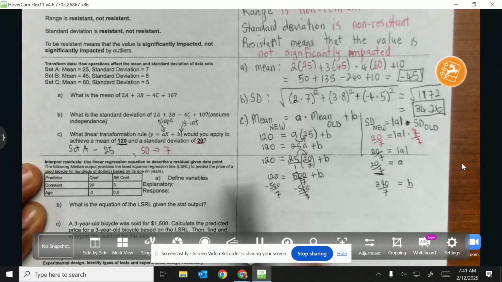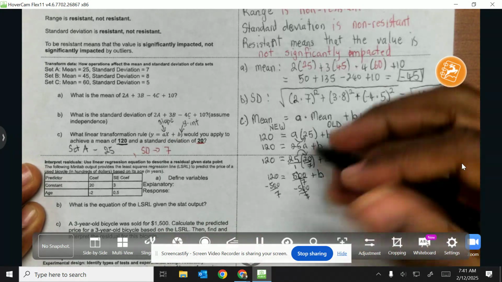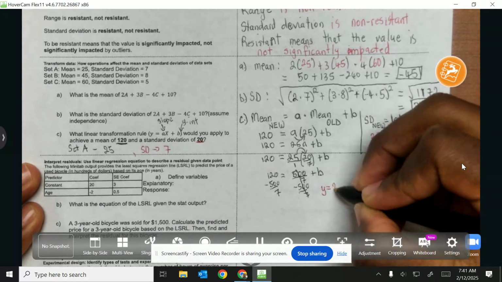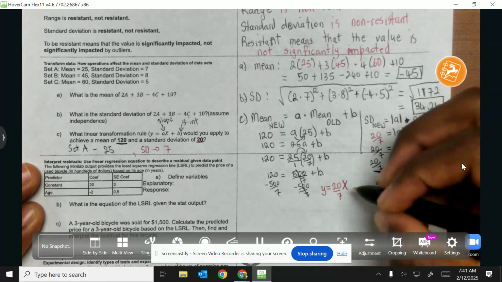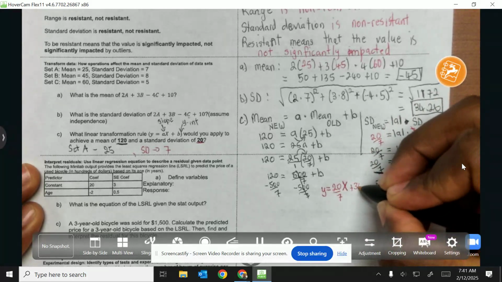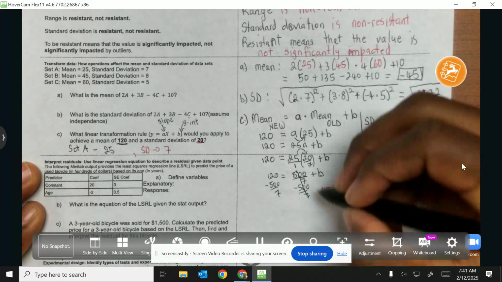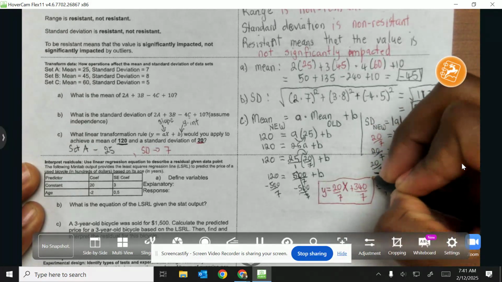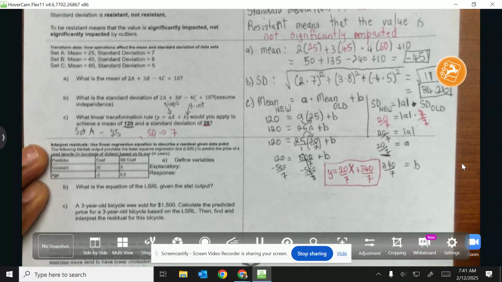All right, so all I'm going to do now, guys, is substitute those values for A and B into the general form y equals ax plus b. So when I substitute that, I'm going to now have y equals, my A is 20 over 7 x, and then my B is positive 340 over 7. So again, guys, just like that. You can use the decimals if you want, but I prefer to use the fraction. It makes it a little bit more accurate. Okay, so let's try the next question.